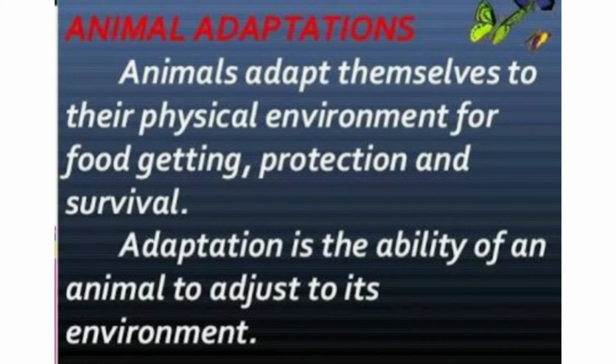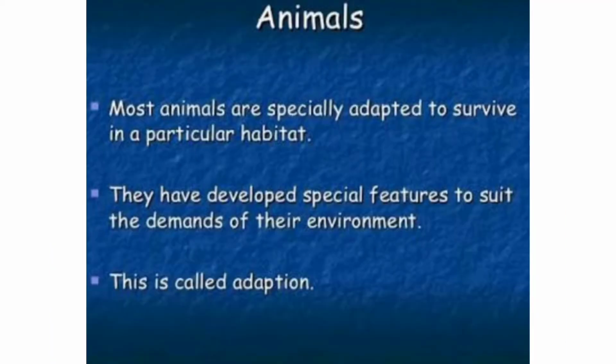Adaptation is the ability of an animal to adjust to its environment. Most animals are specially adapted to survive in a particular habitat. They have developed special features to suit the demands of their environment.